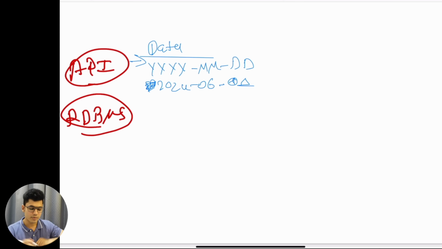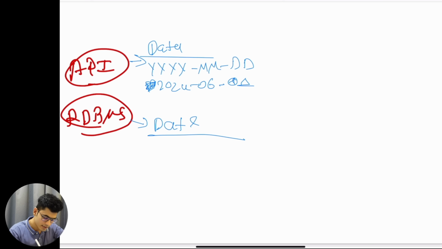Now in the RDBMS the date format is like MMDDYYYY, something like 06, 01, and 2024.